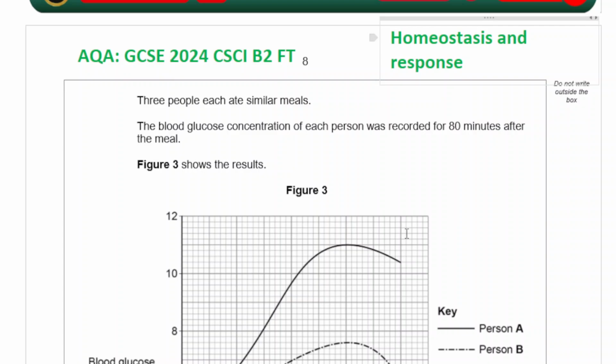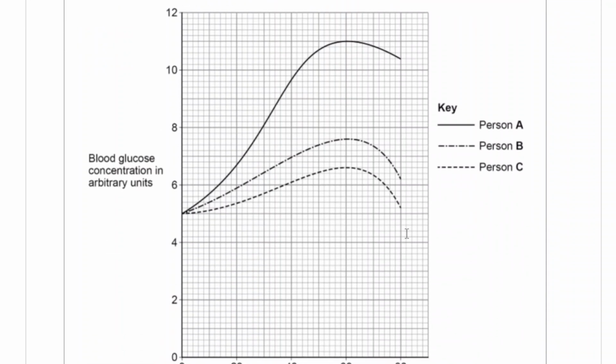3 people each ate similar meals. The blood glucose concentration of each person was recorded for 80 minutes after the meal. Figure 3 shows the results. So you have person A with the solid line and a dot.